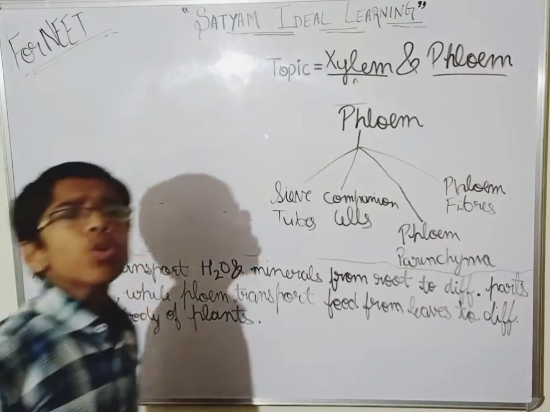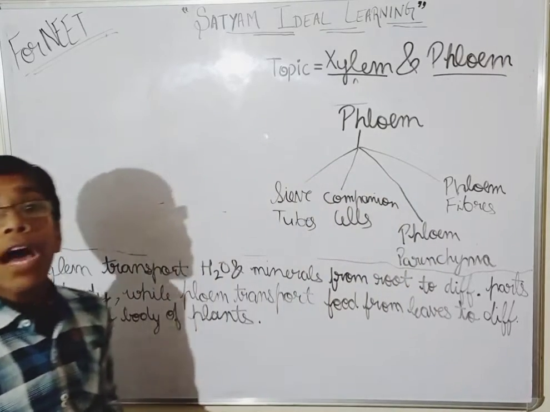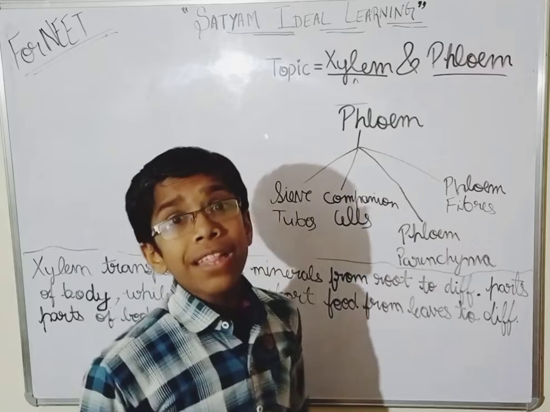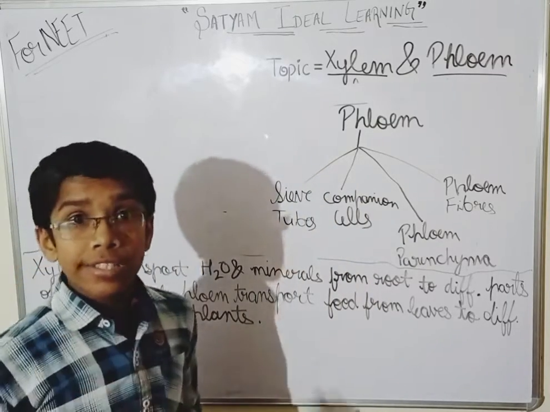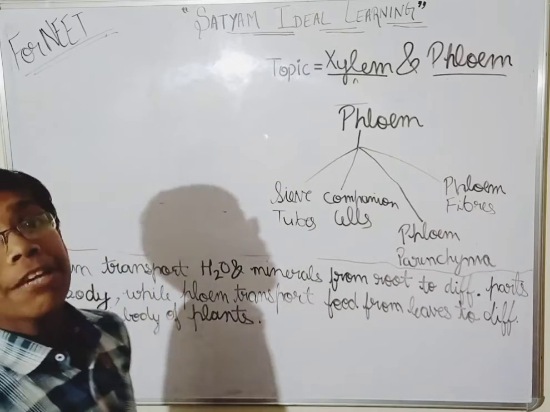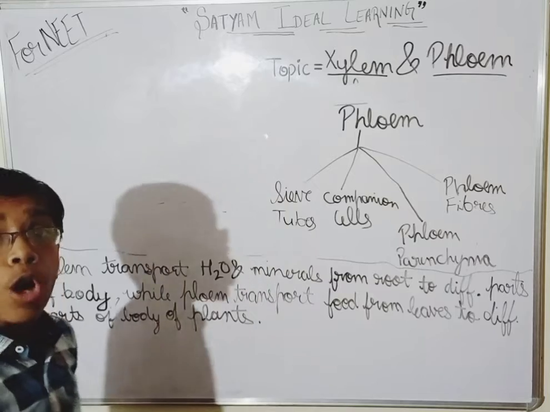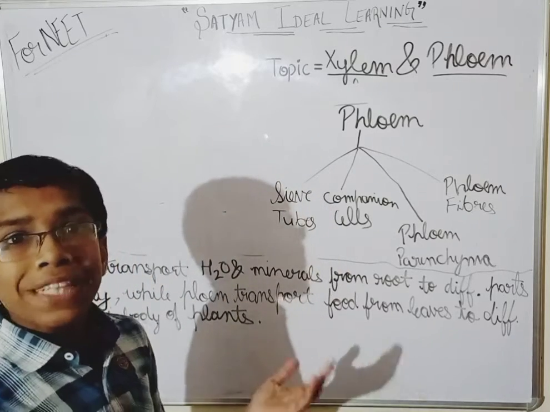One more thing that I have to tell you about vessels, that you can find vessels in angiosperms, flowering plants, closed seeded plants. In angiosperms you can only find them. Okay, they are not found in ferns. Okay, ferns are open seeded plants.